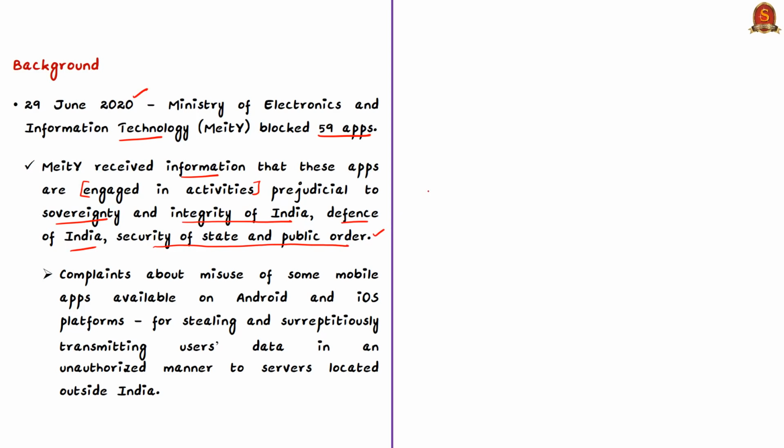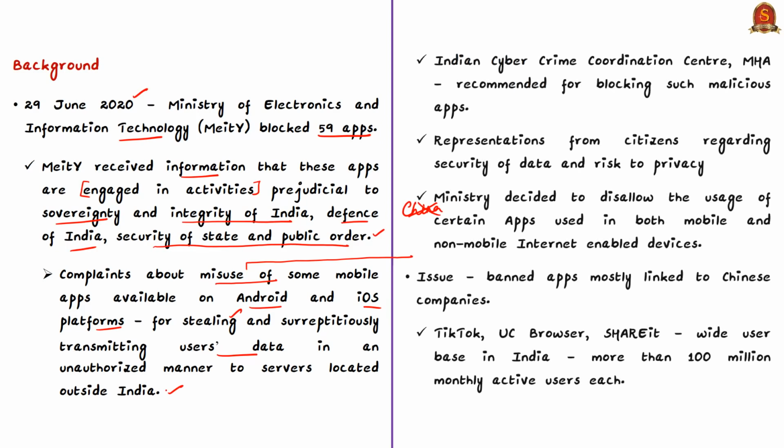And we have to be aware that the government press release has not used the term China or Chinese apps, though most of the apps are linked to Chinese companies. The ministry has received many complaints about misuse of some of the mobile applications on Android and iOS platforms. Misuse here refers to stealing personal information of users and secretly transmitting users' data to servers that are located outside India. Because of this, the Indian Cybercrime Coordination Center, coming under the Ministry of Home Affairs, has also sent an exhaustive recommendation for blocking such malicious mobile applications.